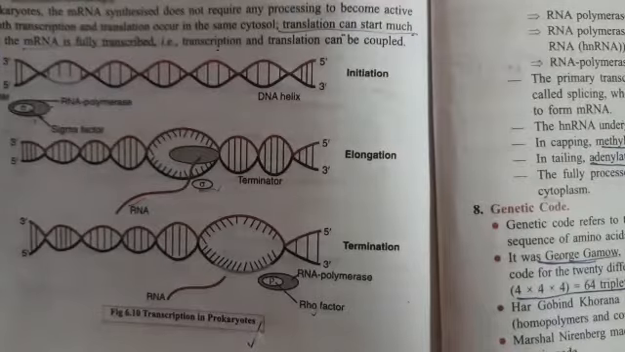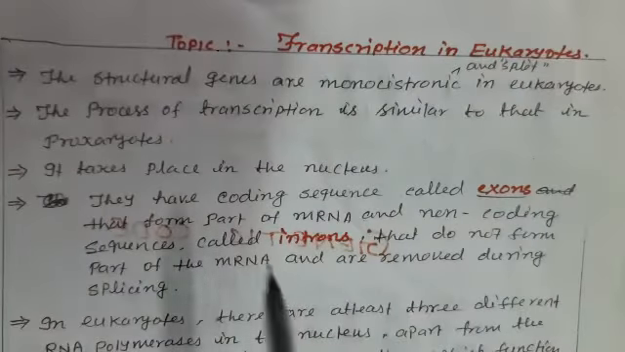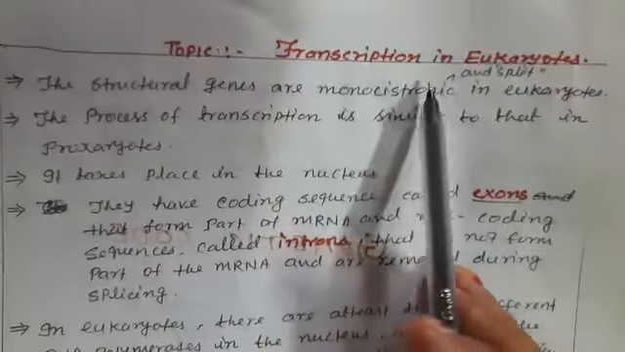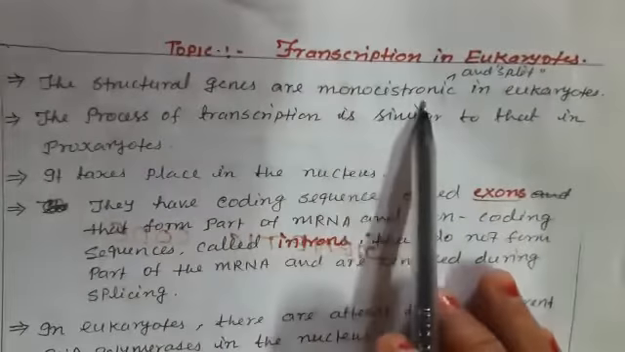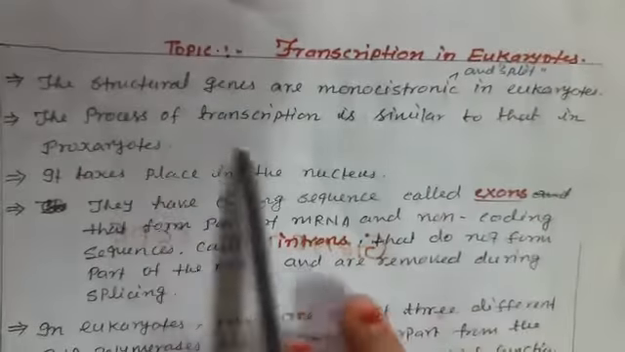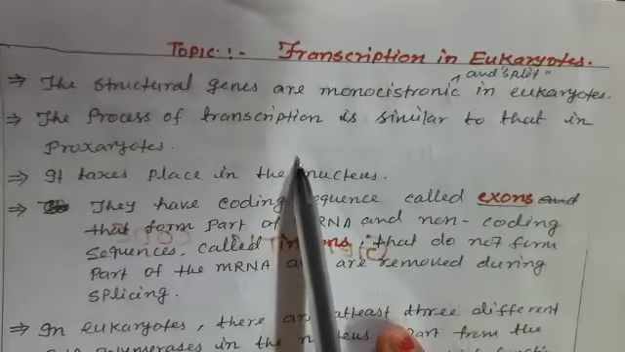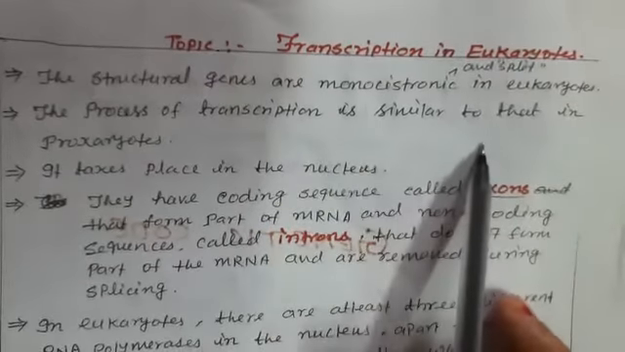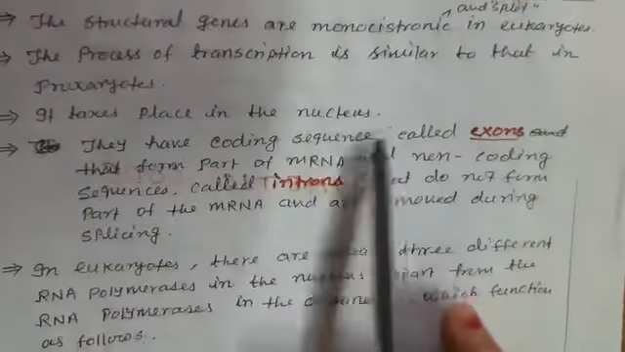Let us discuss the transcription in the eukaryotes. Yes, my dear students, you see the transcription in eukaryotes. The structural genes here are monocistronic, meaning split. The process of transcription is similar to that in prokaryotes, but let us discuss the differences. It takes place in the nucleus.